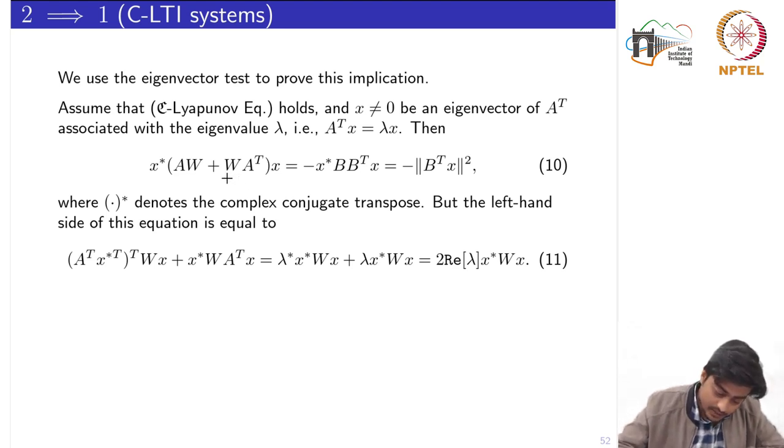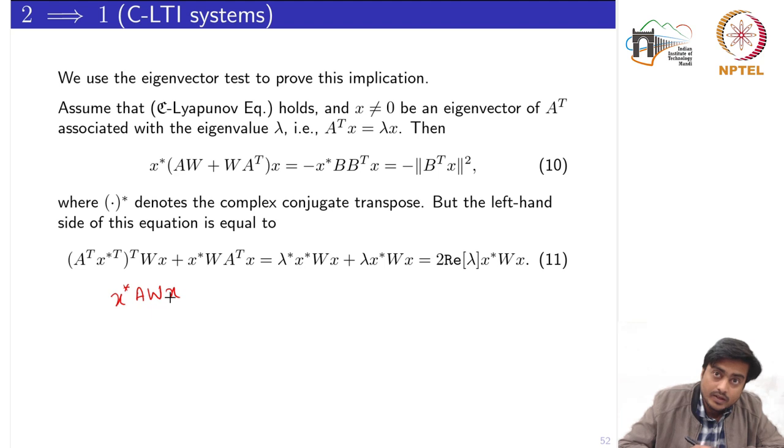See, on the left hand side the first term we would have is x star A W x. Let's write this just for clarity: x star A W x. Now this term I can write as (A transpose x) star, its conjugate transpose, because it would become x star A, which is nothing but this one.